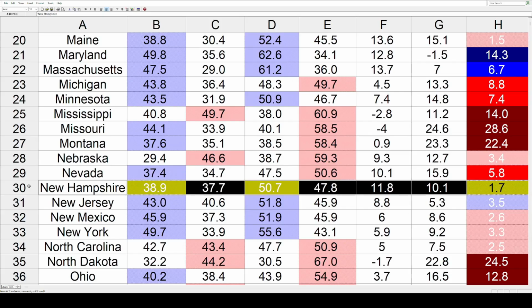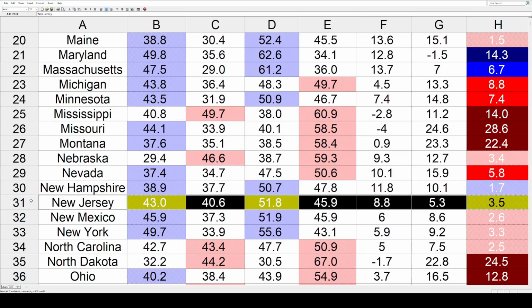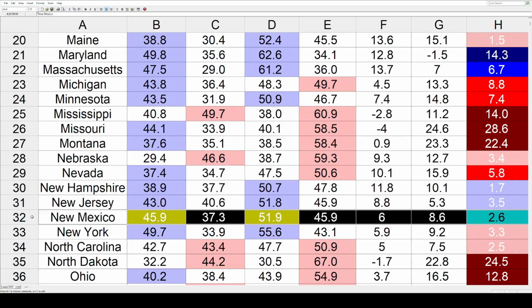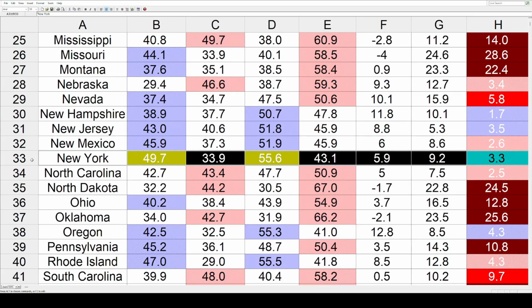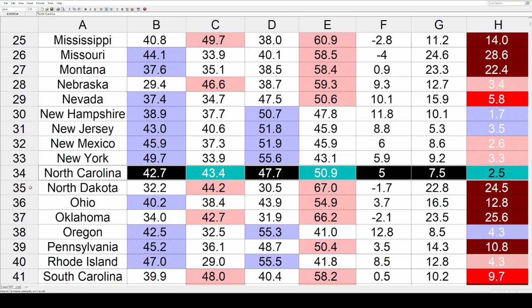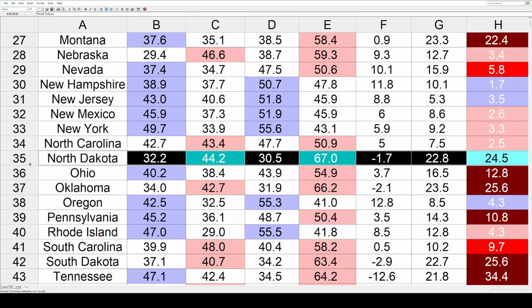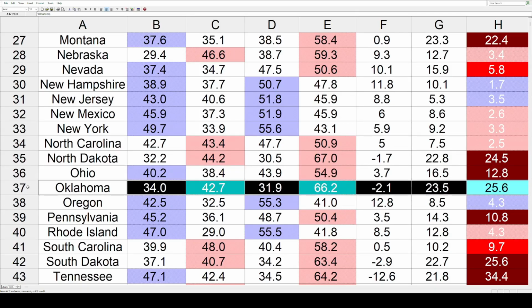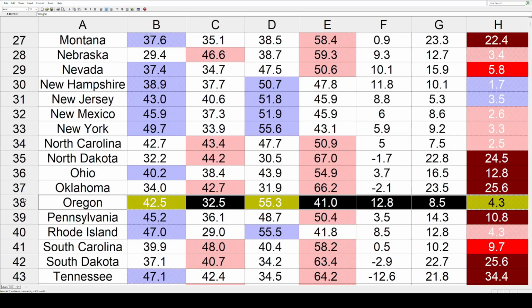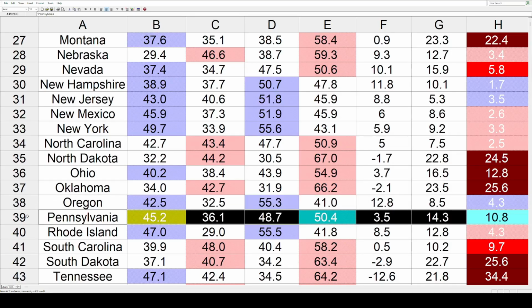New Hampshire shifted toward the Dems by 1.7%. New Jersey did so by 3.5%, but New Mexico went back toward the Republicans at 2.6%. New York 3.3%, North Carolina 2.5%, North Dakota way more than that at 24.5%, Ohio again about half that at 12.8%, Oklahoma about twice that again at 25.6%, and Oregon decided to get bluer. It did so by 4.3%. Now more red shifts again.